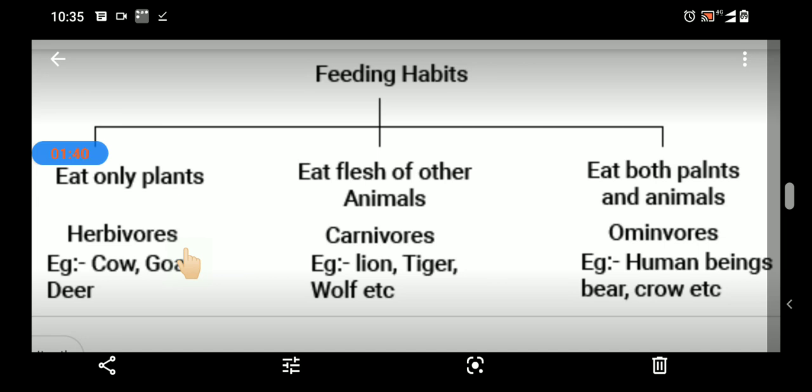Second is granivorous animals, which feed on seeds, so they are also called seed eaters. Third is frugivorous, the fruit eaters. Basically, those who feed themselves on plants belong to the category of herbivorous. For example, cow, goat, deer.